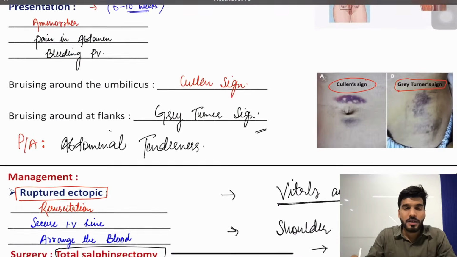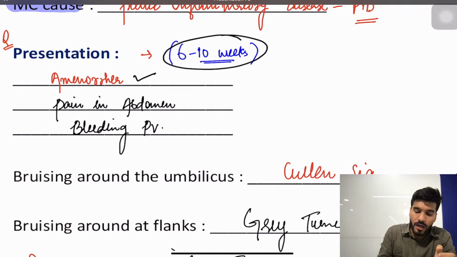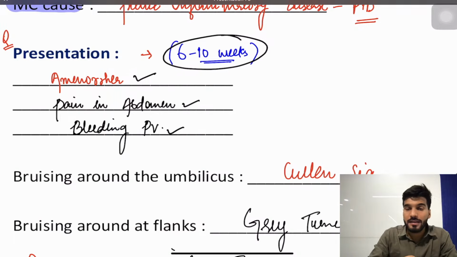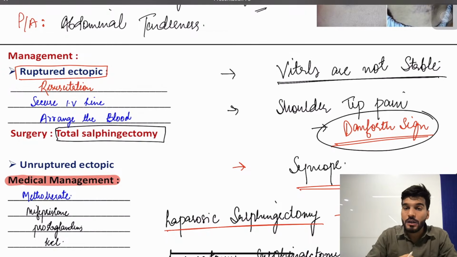Followed by that, the classical 3 symptoms of a patient having an ectopic pregnancy: amenorrhea, pain in abdomen, and bleeding per vaginum. But if it is a ruptured ectopic pregnancy, due to the hemoperitoneum and the excessive bleeding inside, there is an irritation of the diaphragmatic part and peritoneal cavity, and the patient has a referred pain called shoulder tip pain, and this sign is called Danforth sign. And due to this hemoperitoneum, hypovolemia occurs, cardiac output decreases, blood pressure decreases. That's why the patient also has transient syncopal attacks.